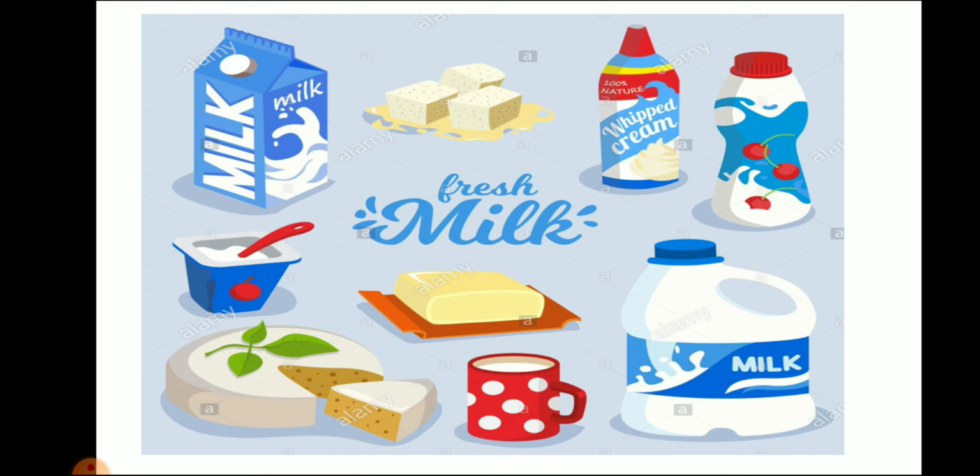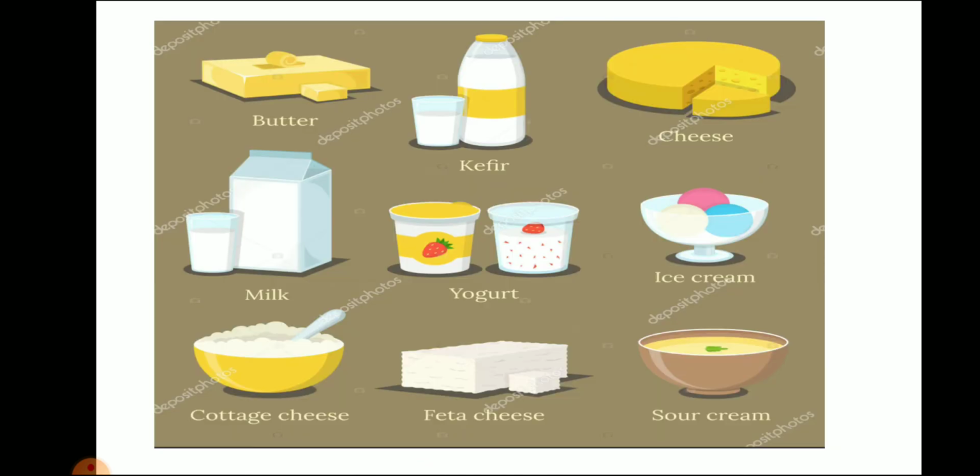So these are all milk products, and we also make tea, coffee and different types of cold drinks from milk. So now you can understand that milk is a very important part of our meal. We use milk in different ways.